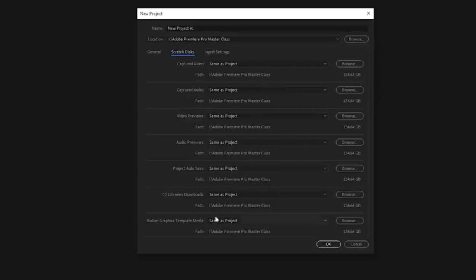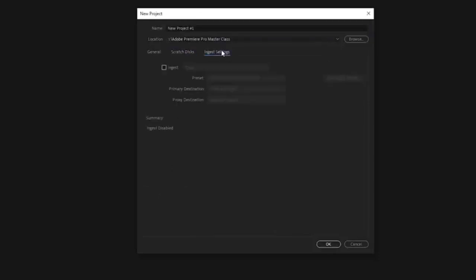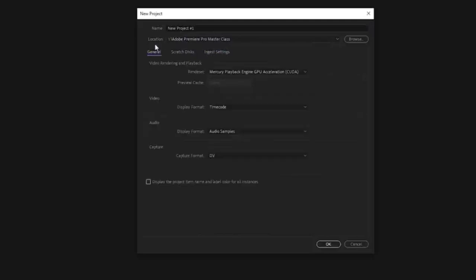So all of your sort of various different files that aren't actually used, as you'll see, the project creates a whole bunch of sort of little info files and stuff that you don't even need to tend to yourself. But all of that stuff will be created in a separate folder in the exact folder where we're putting our project in. Hope that makes sense. Then you got the ingest settings, which are, again, untouched. So more or less, when you're creating a new project, the rule of thumb is go to name, put your name in, select your